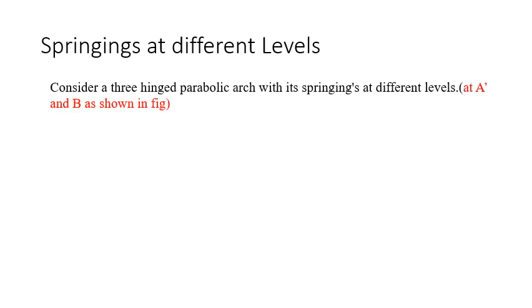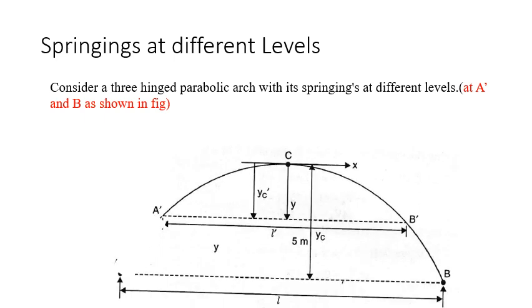So let's consider a three-hinged parabolic arch with springings at different levels. You can see A dash and B are the given springings. So YC dash is the height of the crown from the first springing level A dash, and YC is the height of the crown from the second springing level B. They are at different levels.